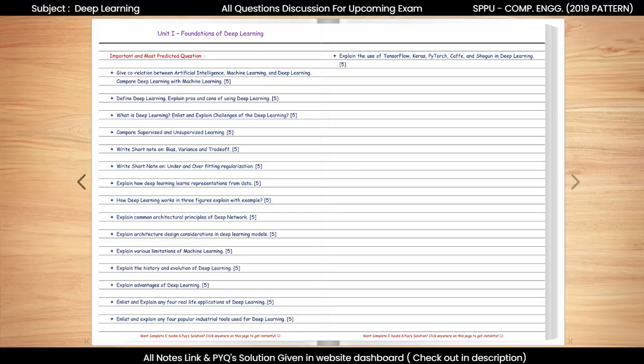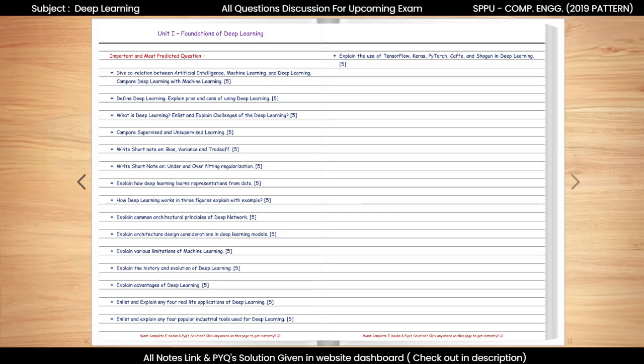Now, let us move on to our next important topic: limitations of machine learning. From this topic, we can expect questions such as: explain various limitations of machine learning. Machine learning has limitations such as dependence on quality data, need for feature engineering, difficulty handling very complex patterns, and limited performance with small or noisy data. These limitations lead to the development of deep learning approaches.